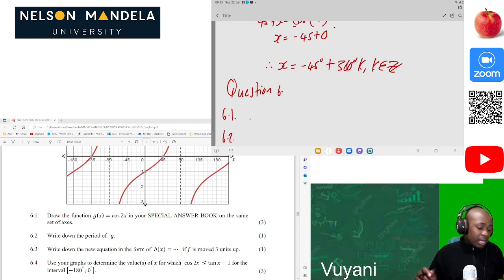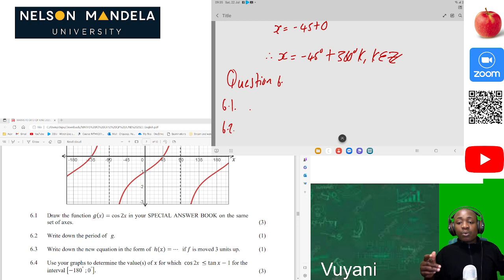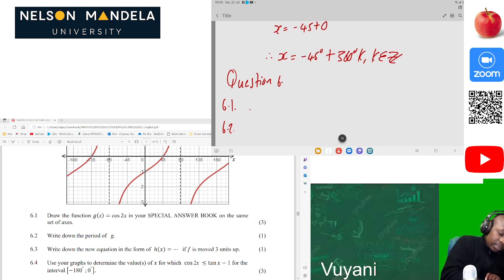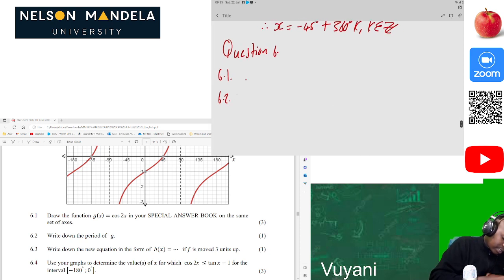Now on 6.2, they're asking what is the period of the function? So the period is how long this function will run. We can see that it's starting from negative 180, it's ending at 180. So the period will be 180. The period will be 180 degrees.